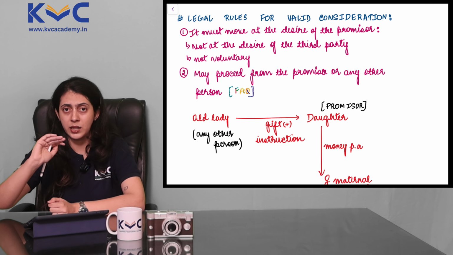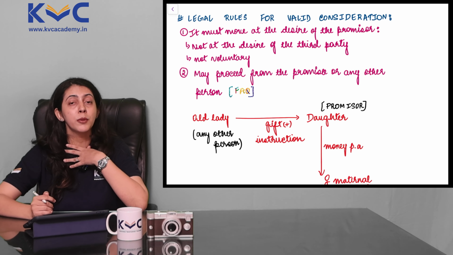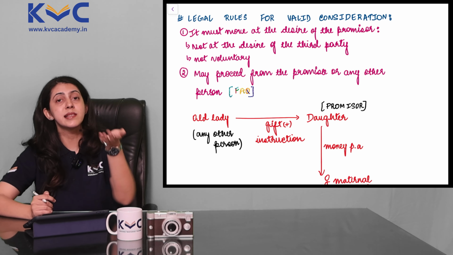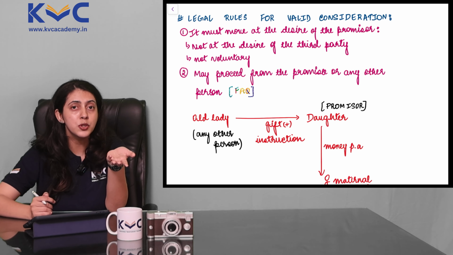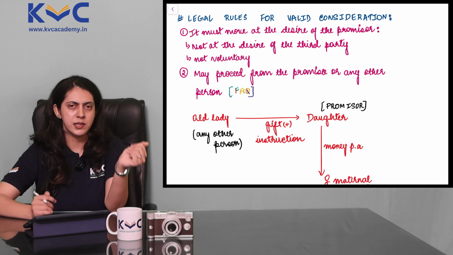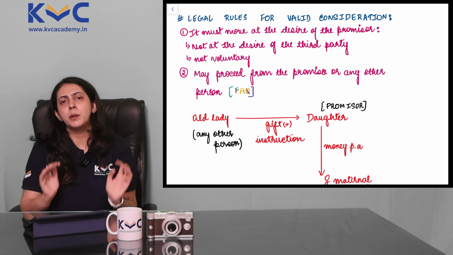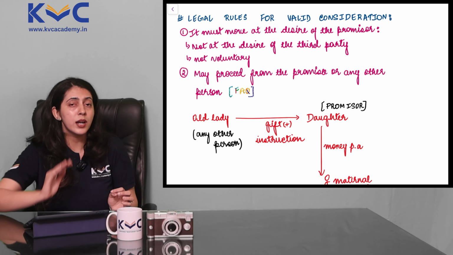That's a second category point. But the desire for that consideration is coming from the promisor. So we decide the fact that we are going to provide coaching for you. Also, the price of the coaching classes is also decided by us. It's not like, okay, you are this much satisfied with the classes, so you will pay that particular amount of fees. That's not how it works.